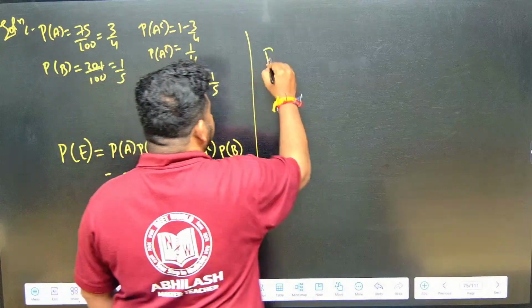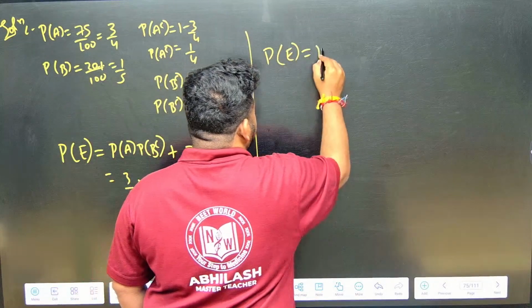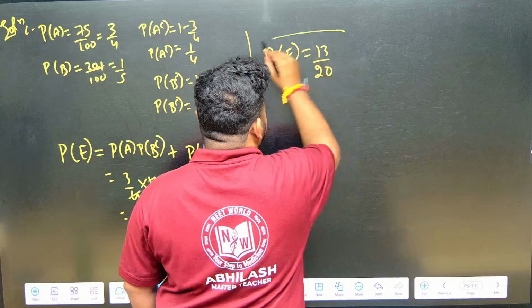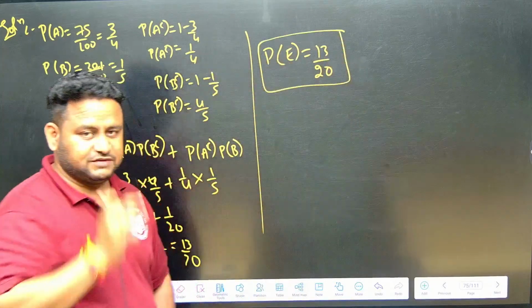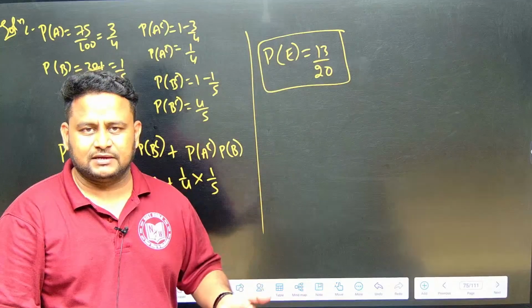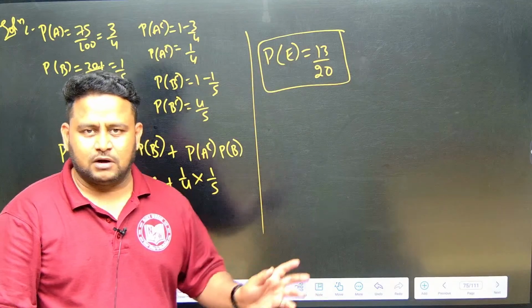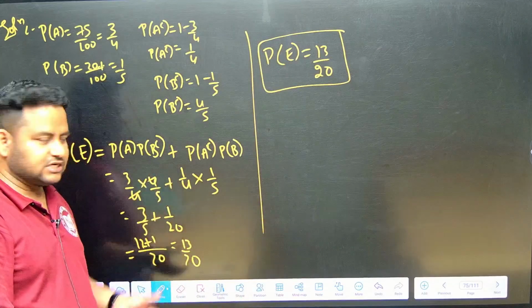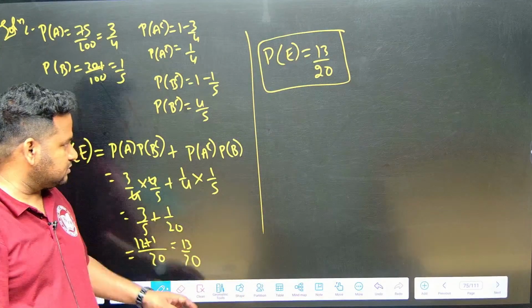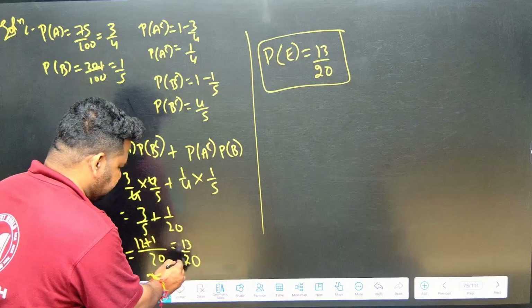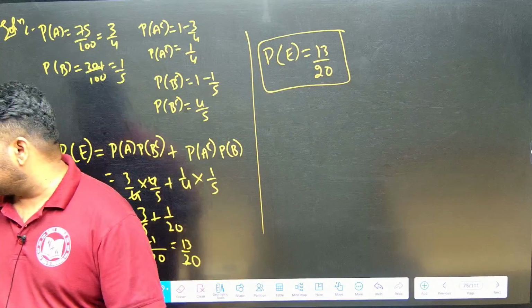So the probability of the given event is what, friends? 13 by 20. See, if A is telling truth, B will be lying, or if B is telling truth, A will be lying. So R will come, which means I should put plus. That's why we found it like this. So the answer will be 13 by 20. Clear? This is how you have to solve this question.